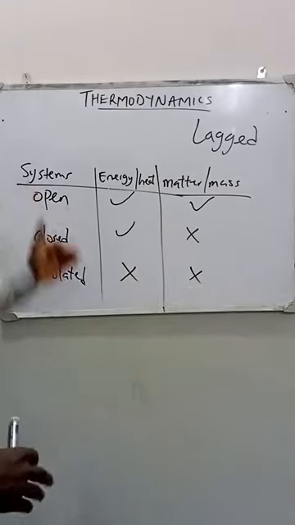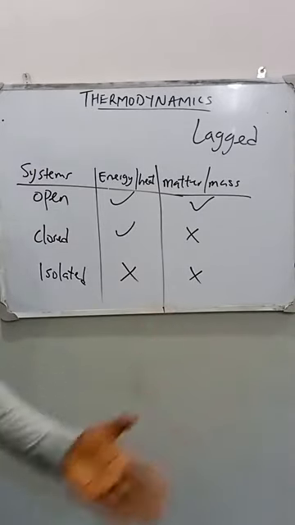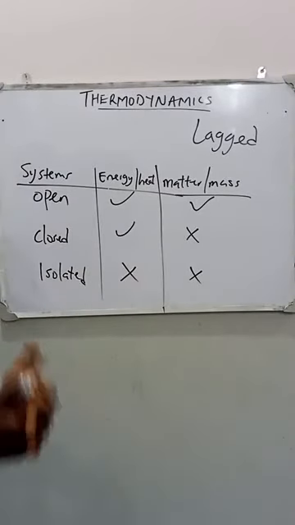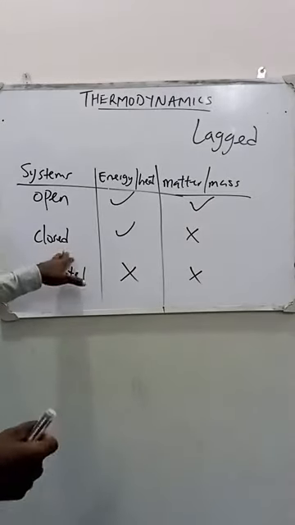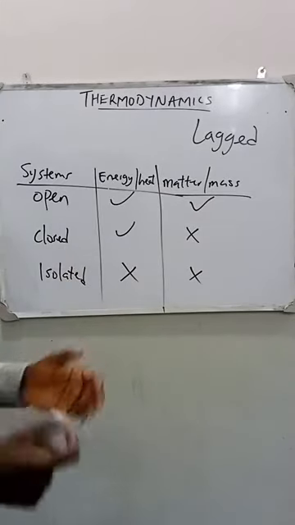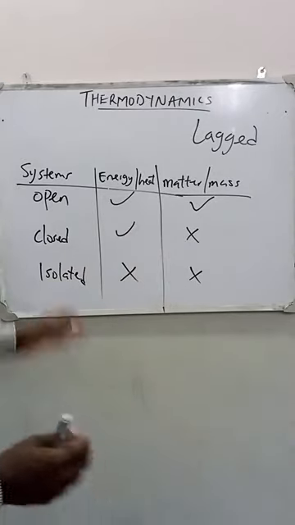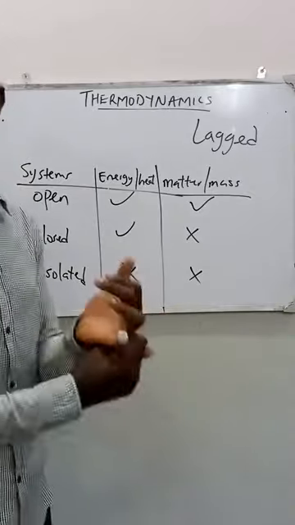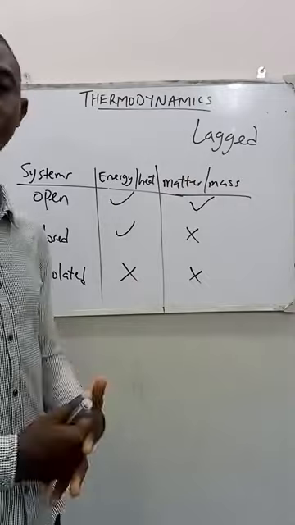So this is what we mean by systems in thermodynamics. Don't forget, we classify systems into three. The first one is the open system that allows the exchange of heat and matter. The second type is the closed system that allows the exchange of energy but not matter. And the last type is the isolated system that does not allow the exchange of both heat and matter between itself and the surroundings.